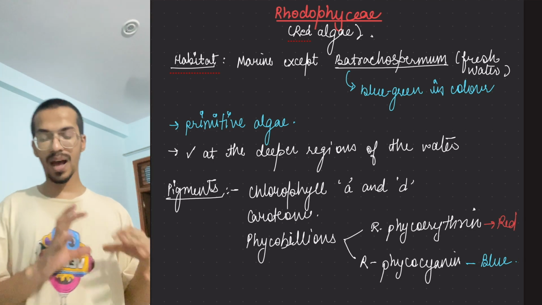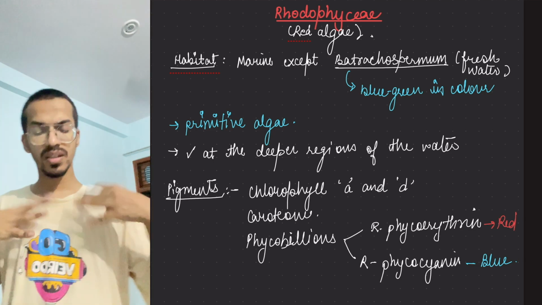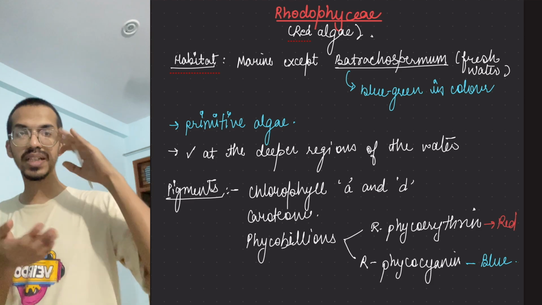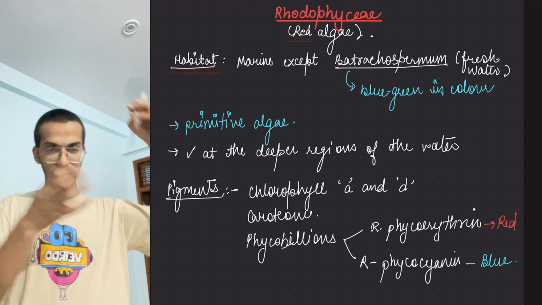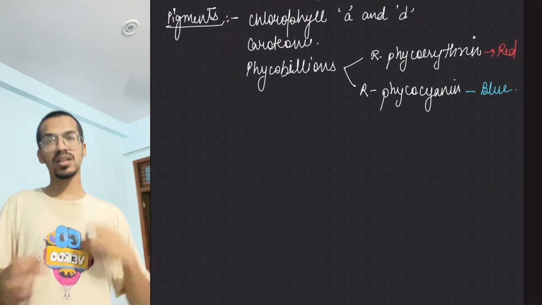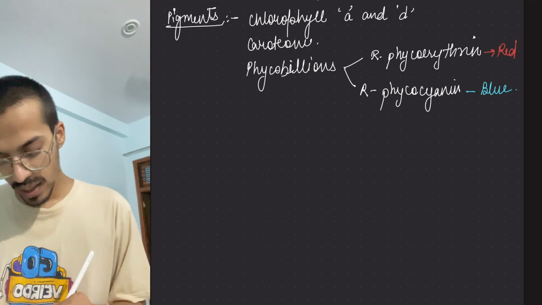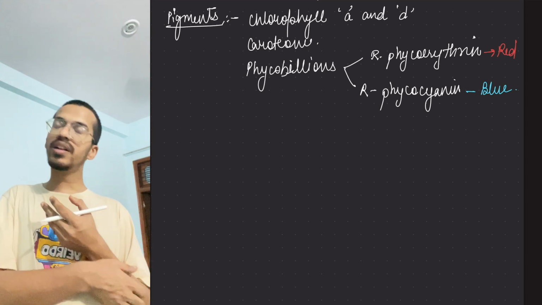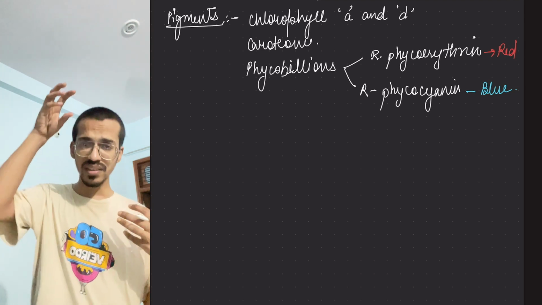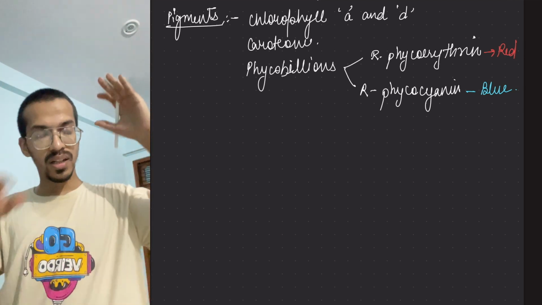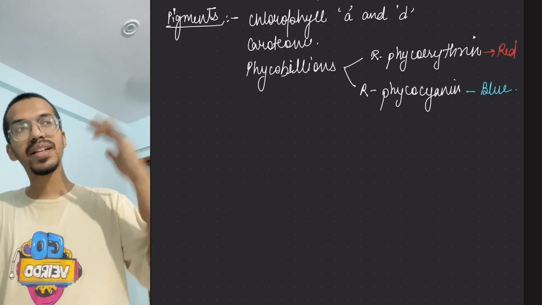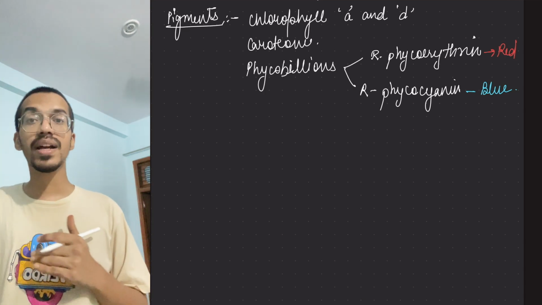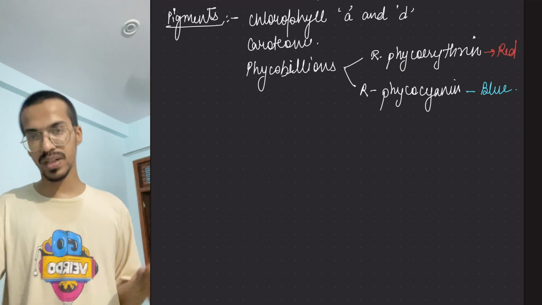Now something happens with these pigments. I said that it is present in the deeper areas of the oceans. So here a Engelmann-like effect happens: as you keep on going deeper, you will find different shades of red algae.